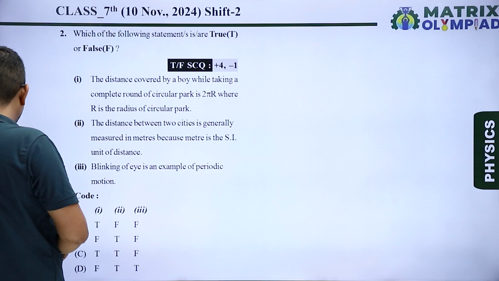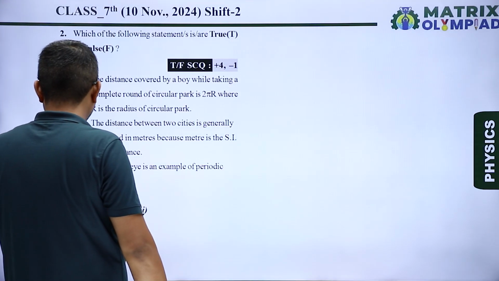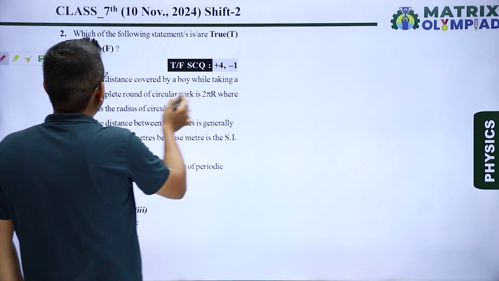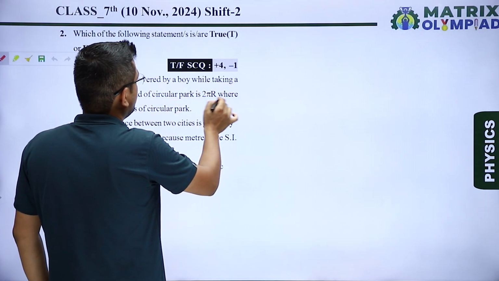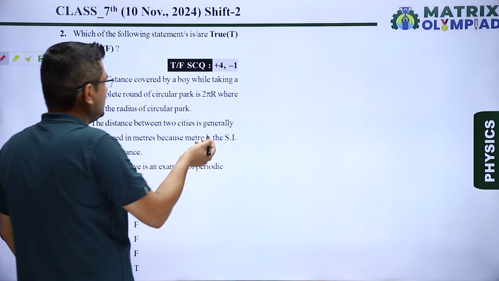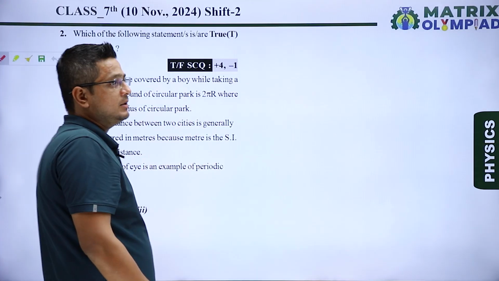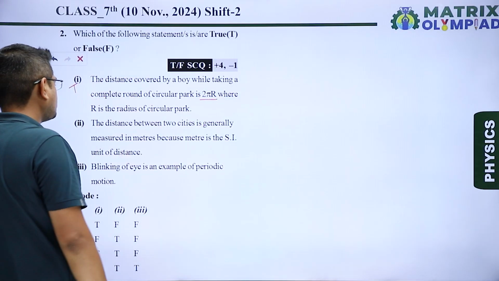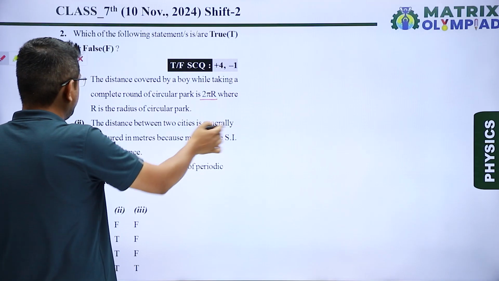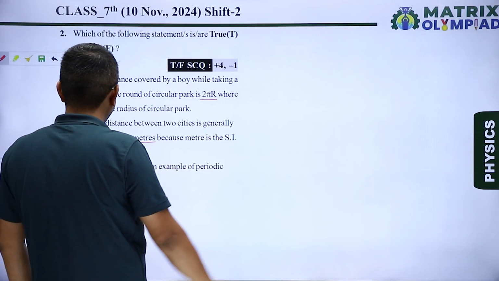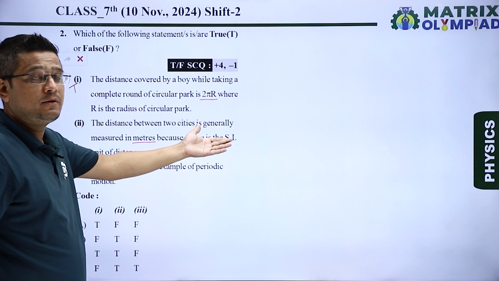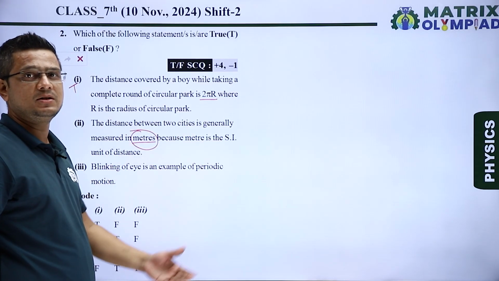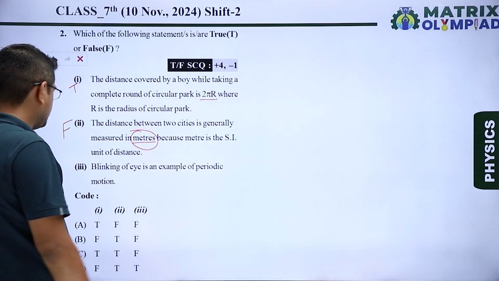Next, question number 2, which is a true false question. Let us check which is a true statement and which is a false statement. The distance covered by a boy while taking a complete round of a circular park is 2 pi r, where r is the radius of the circular park. That is a true statement because in one complete circle, the distance is equal to the circumference, which is 2 pi r. The distance between two cities is generally measured in meters because meter is the SI unit of distance. Meter is the SI unit of distance, but the distance between two cities is not generally measured in meters, it is generally measured in kilometers. So this is a false statement.